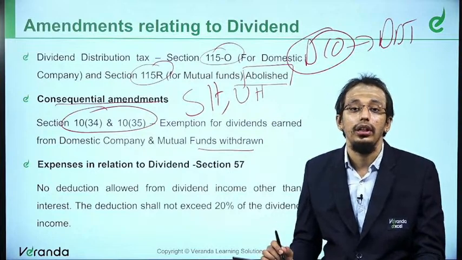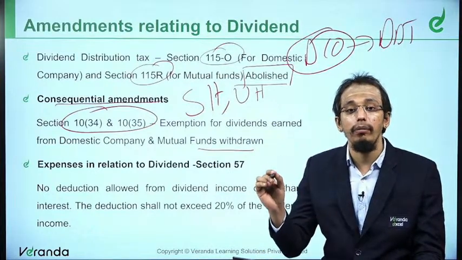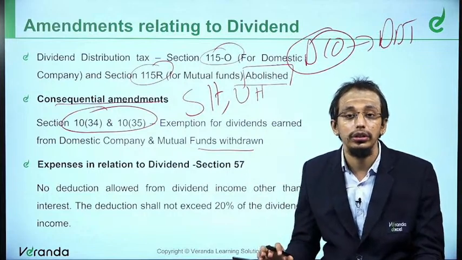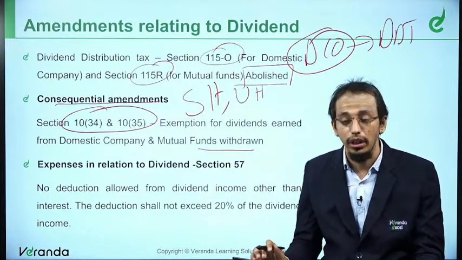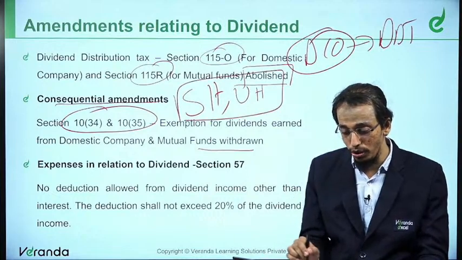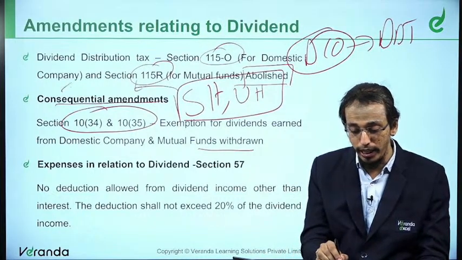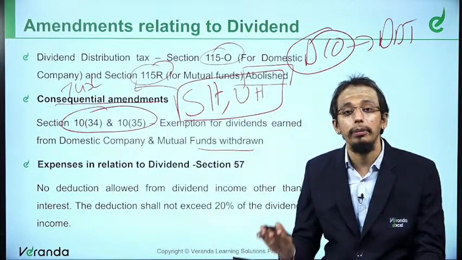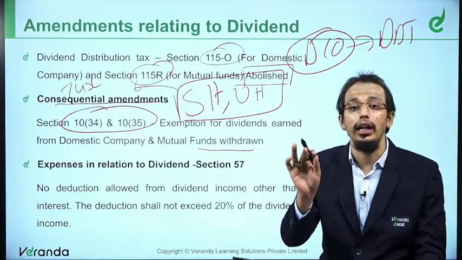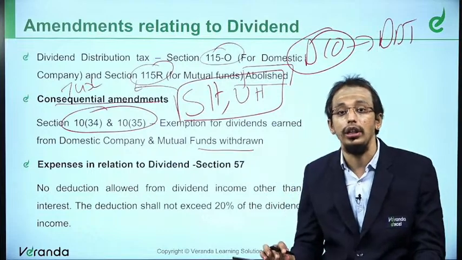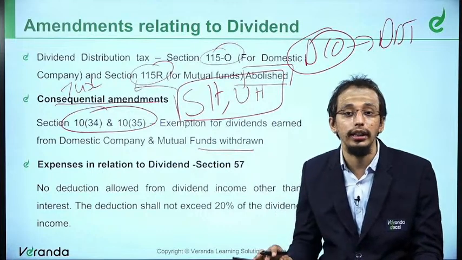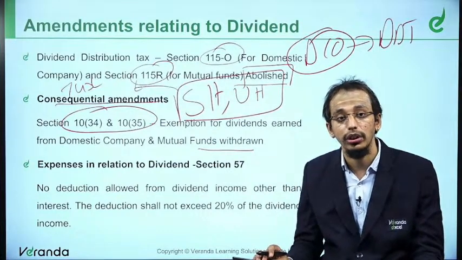That means if the domestic company or mutual funds are going to pay to the shareholders or the unit holders, the shareholders or the unit holders will now be liable to pay tax. That means dividends are now taxable in the hands of shareholders or unit holders. Earlier it was exempt, now it will be taxable.